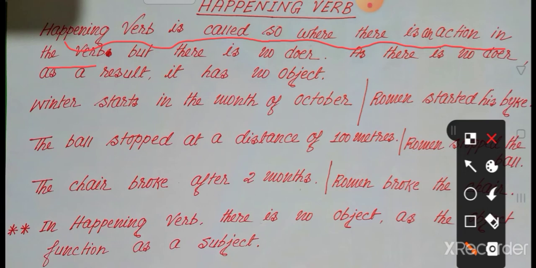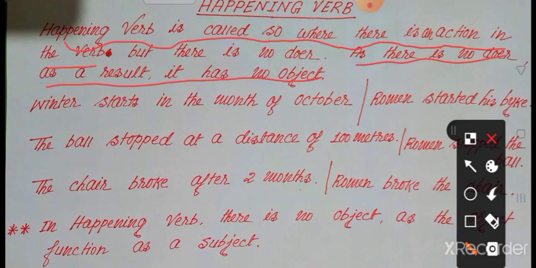As there is no doer, as a result it has no object. We know the part that we call the verbal object; we get it by asking the question what or whom to the verb.